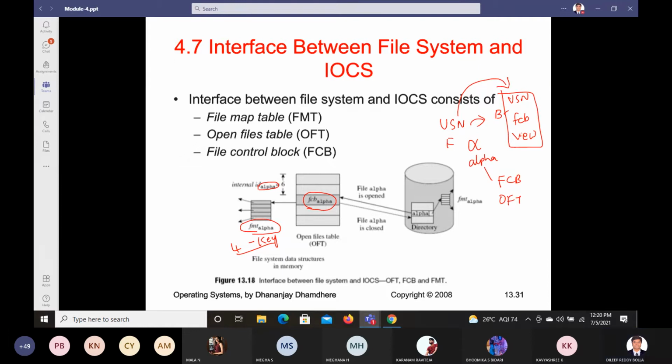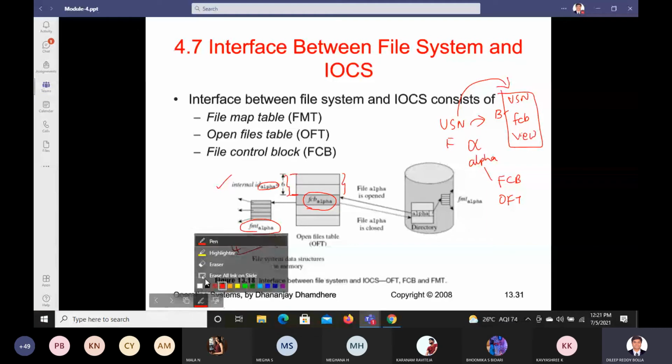Okay. Now in this case, this one is 6. You observe this 6 here. This was 6, which means from here to here it is going to store. So this much of data in the internal memory is being stored by the alpha ID, that is 6. What is that? That is the internal ID of alpha, which means whatever file you have created, for that it is going to create an internal ID. How the internal ID is created is very simple. I'll take an example and show you how that is created.